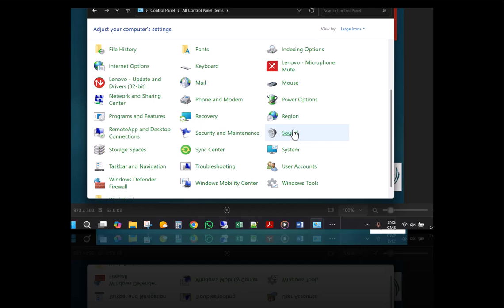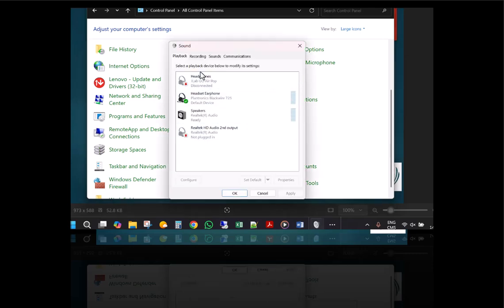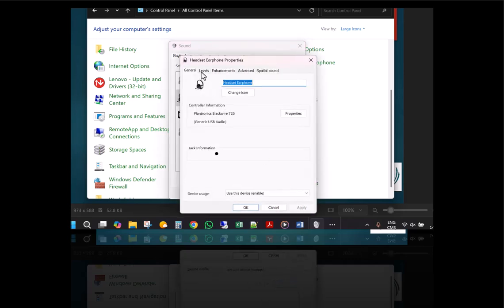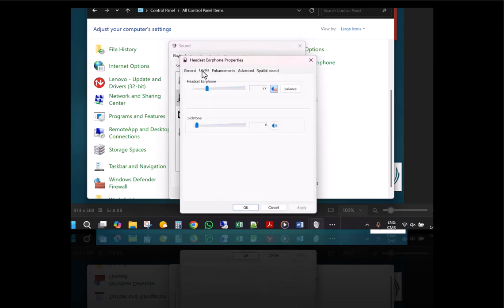Okay, and click on sound and double click on the correct headset or earphone, or select it and click properties. Okay, go to the levels tab.